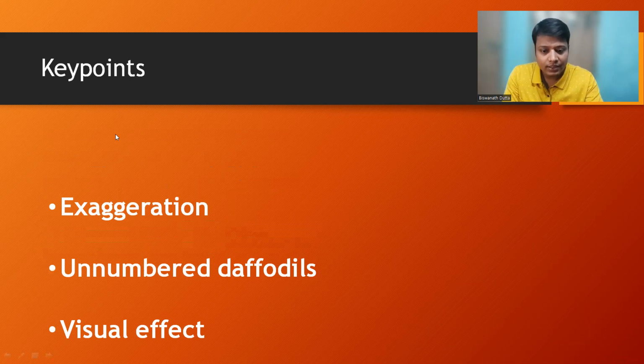So these are the three key points you must use here. At first, you should write that this is an example of hyperbole or exaggeration. You may explain that or you may define the term, and then you must write that this actually refers to unnumbered daffodils, and this is to create visual impact here, visual effect.